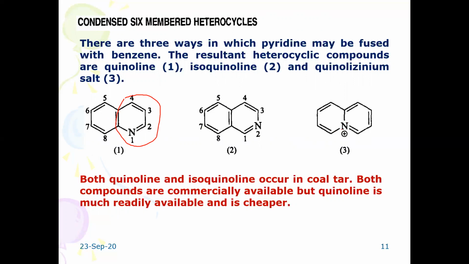Just like a quaternary ammonium salt, it is also a salt. Both quinoline and isoquinoline occur in coal tar. They are commercially available products, but quinoline is much more readily available and is very cheap.